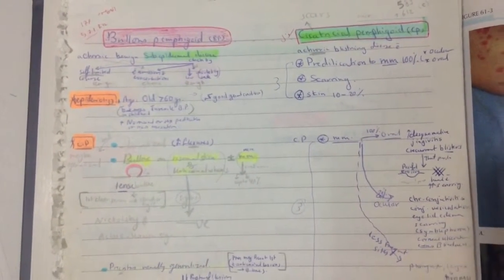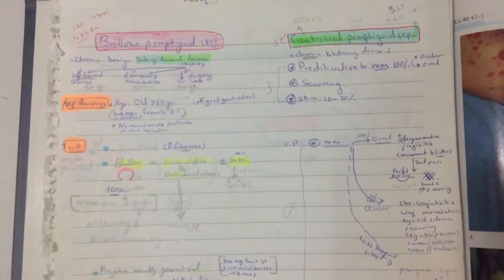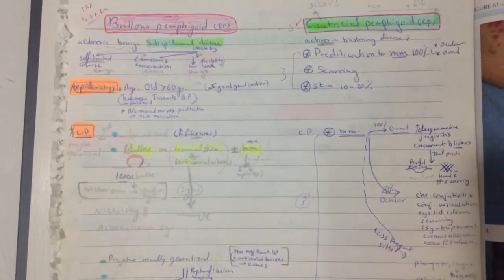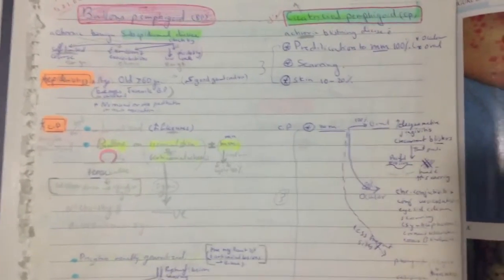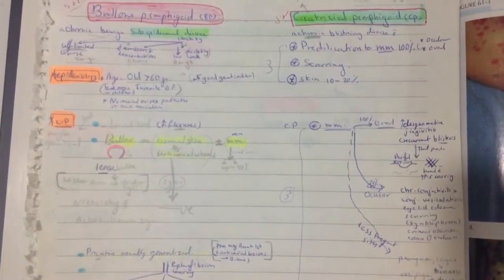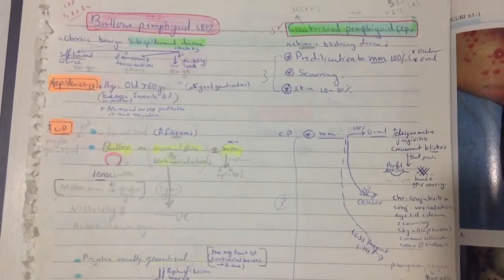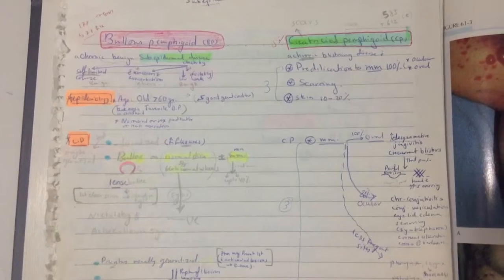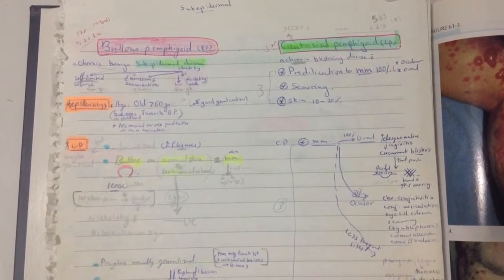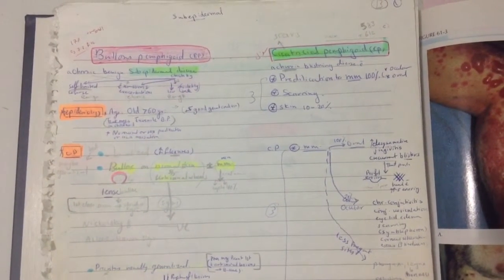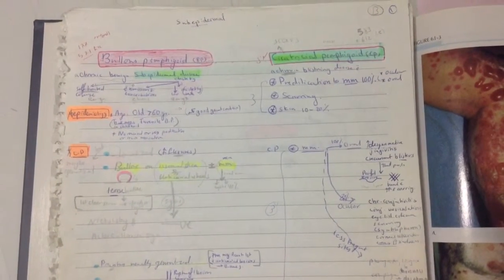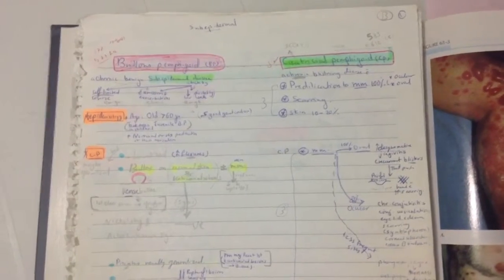Bullous pemphigoid is a chronic benign subepidermal disease which has a self-limited, benign course with remissions and exacerbations, and with a low mortality rate. Epidemiology: usually in old age, more than 60 years, but in good general condition. It also happens as juvenile bullous pemphigoid in children, with no racial or sex predilection. Clinical picture: